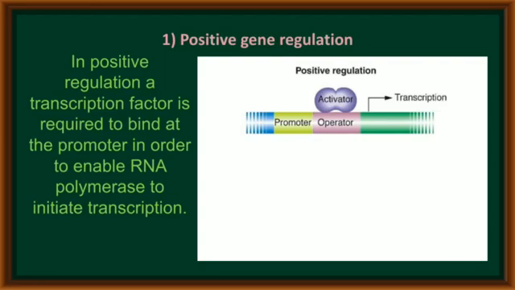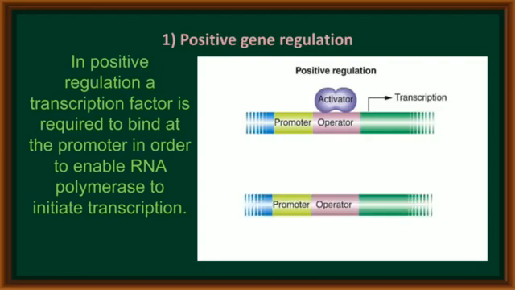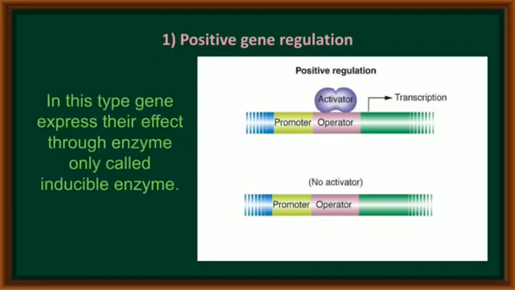That means in positive regulation, the transcriptional factors, nothing but activators, bind to promote transcription by the RNA polymerase enzyme. In the same way, if the activator is not available to the operator region, immediately the transcription process will be stopped. In this type of gene expression, its effect occurs through some enzymes called inducible enzymes.